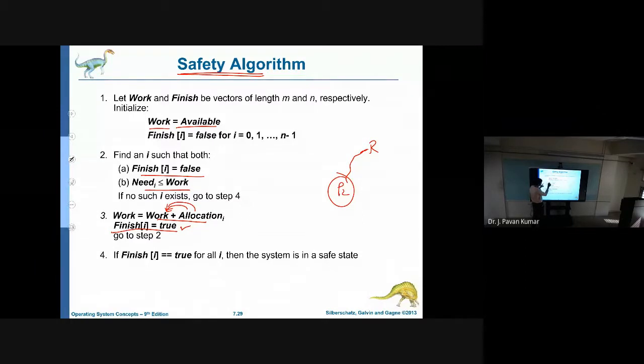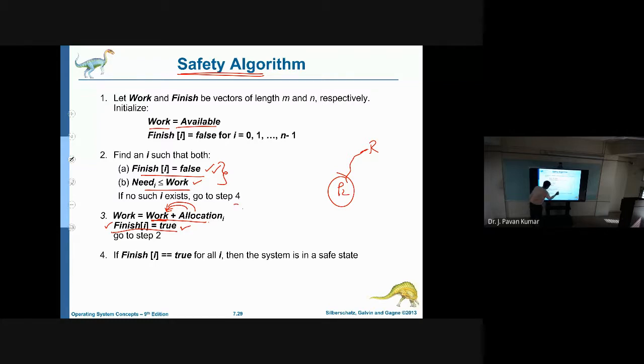Next, again we will go back and we will try to find another process which is not yet completed its execution, and which is having the need as less than or equal to the available. Then we could say that process could complete, and whatever the allocated resources we have, those can be added to work. Okay, like this we will repeat. Whenever there is no such kind of process, like we are finding a process which is not yet completed, but need is not less than or equal to work, then we will stop. If no process is yet to complete, then also we will stop.